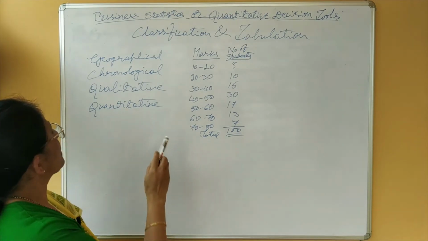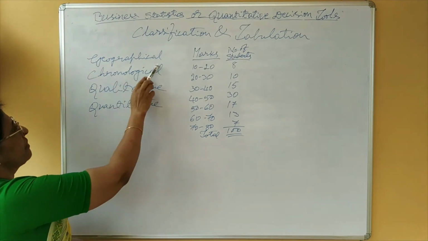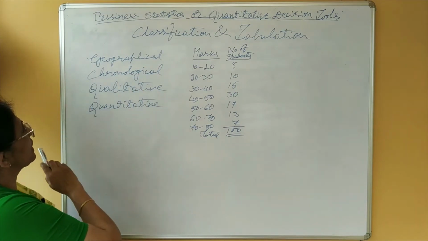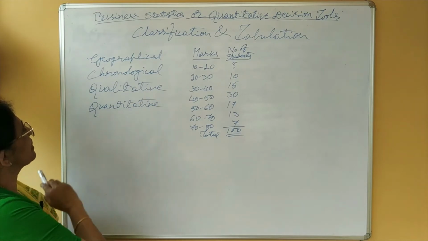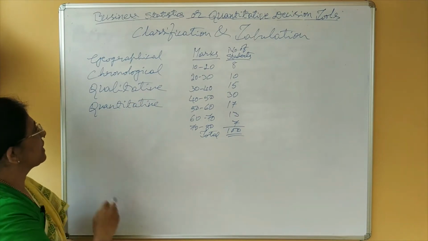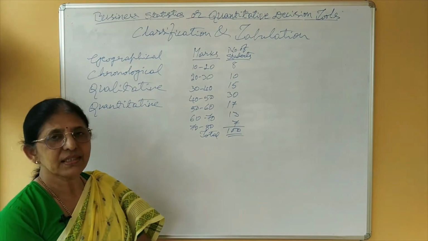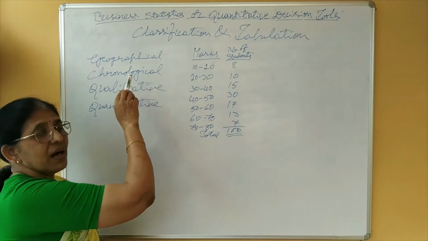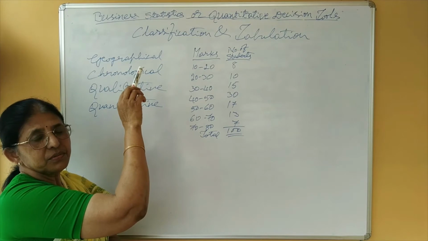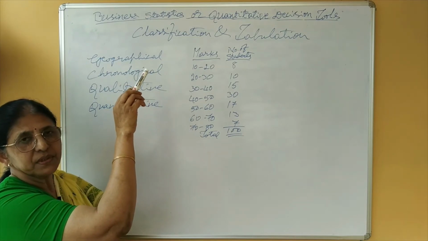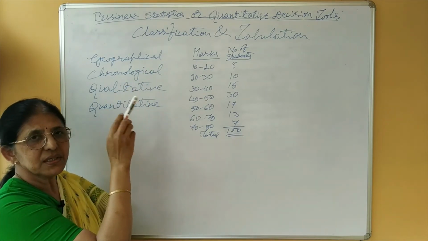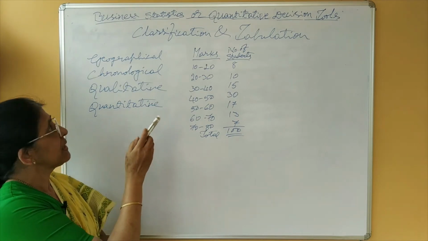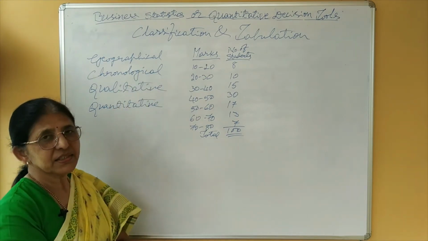Mainly, there are four types of classification. First one is geographical classification, next chronological classification, third one qualitative classification, and fourth one is quantitative classification. When the collected data are put into different groups on the basis of locational differences among them, that is geographical area, that we say geographical classification.